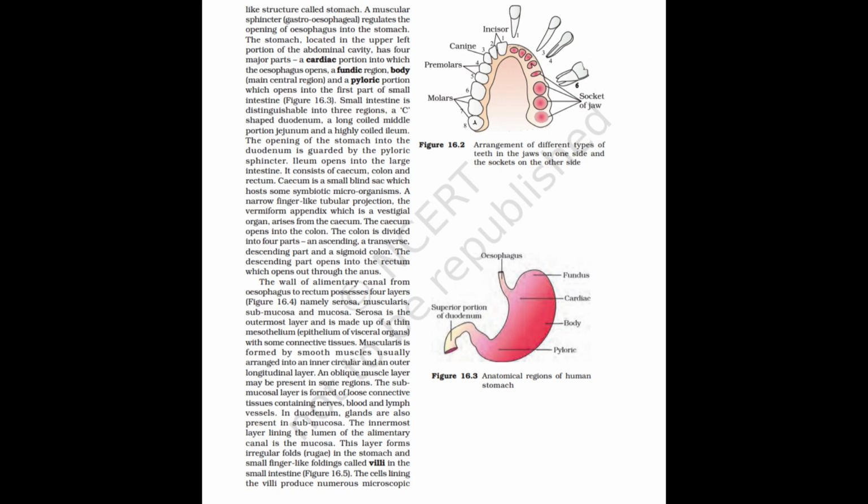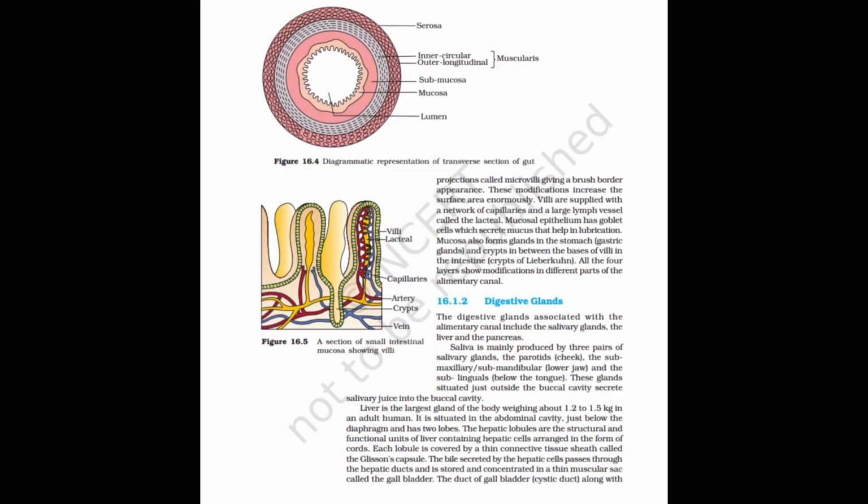The submucosal layer is formed of loose connective tissues containing nerves, blood and lymph vessels. In duodenum, glands are also present in submucosa. The innermost layer lining the lumen of the alimentary canal is the mucosa. This layer forms irregular folds, rugae, in the stomach and small finger-like foldings called villi in the small intestine, Figure 16.5. The cells lining the villi produce numerous microscopic projections called microvilli, giving a brush border appearance. These modifications increase the surface area enormously.